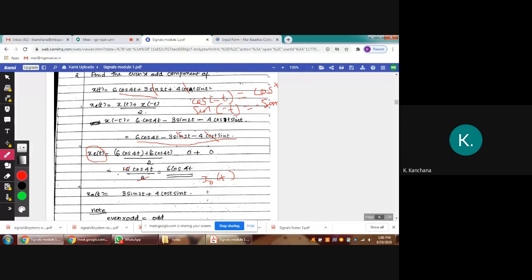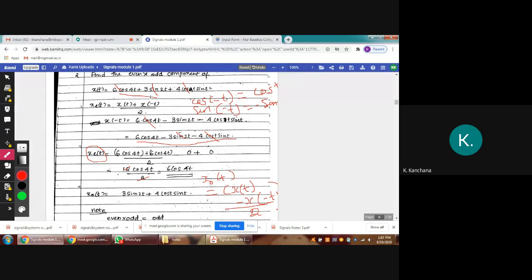So x naught of t equals x of t minus x of minus t divided by 2. So you have to use this equation: x of t and subtract x of minus t. If you subtract, these terms will get cancelled. Then here minus of minus you'll get plus.